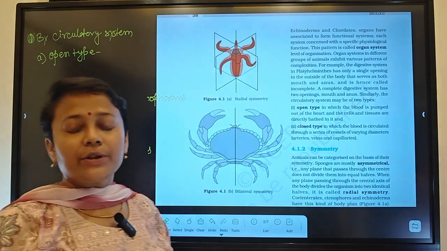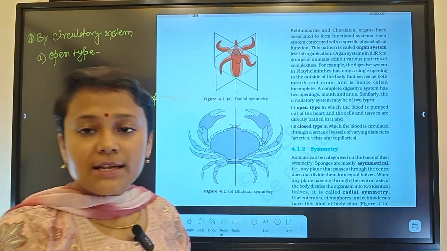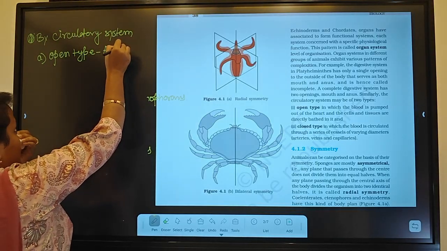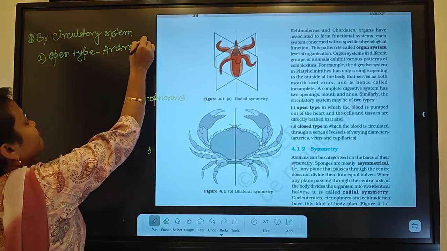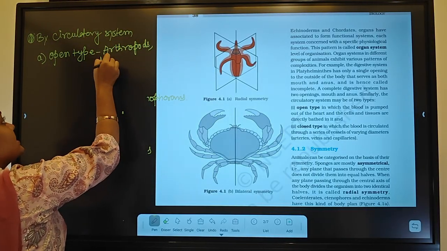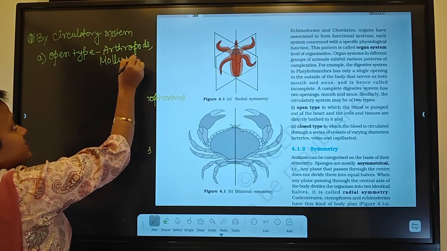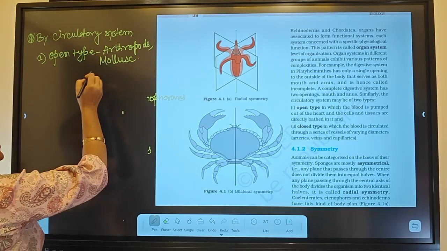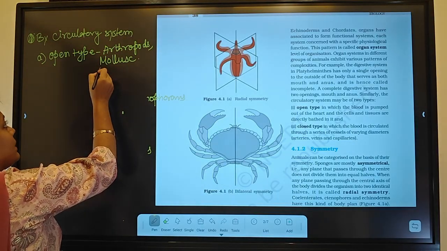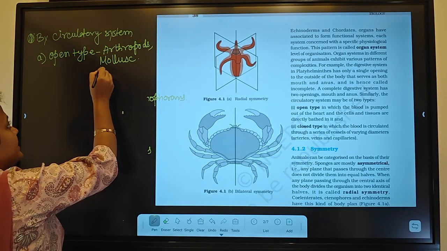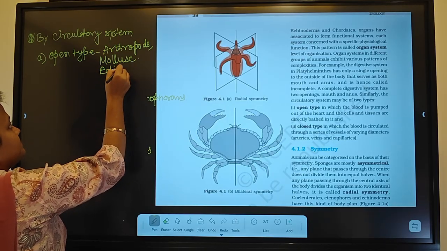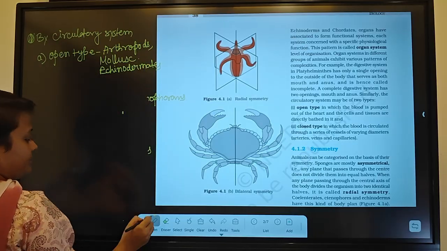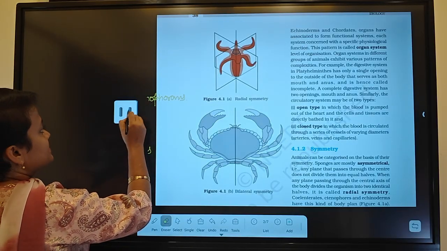In which type of organisms is the open type of circulatory system present? Like arthropods, mollusks. Not all mollusks, there is an exception, which I will discuss in the mollusks. Arthropods, mollusks, then echinoderms.